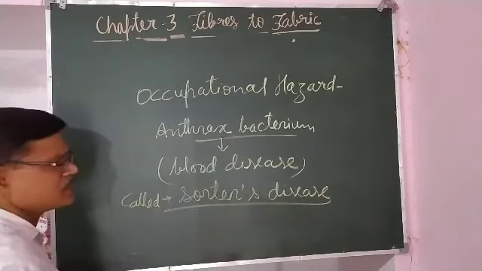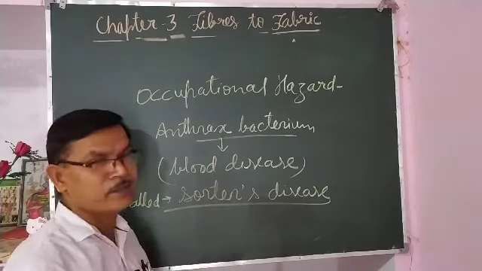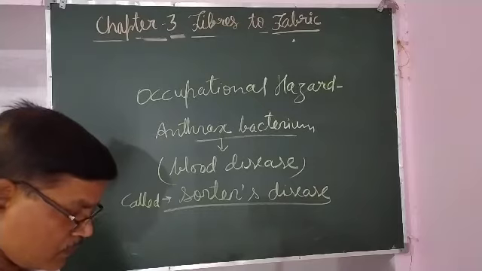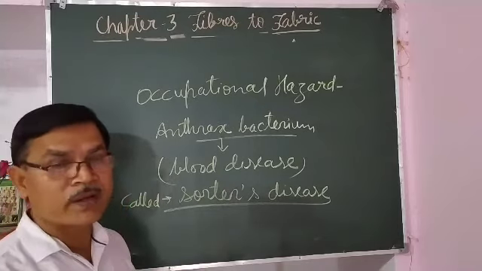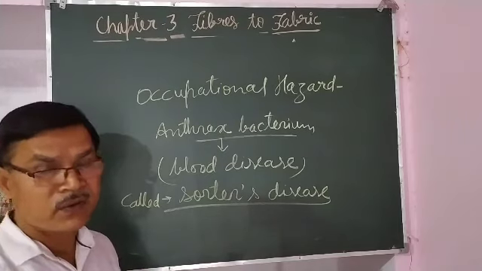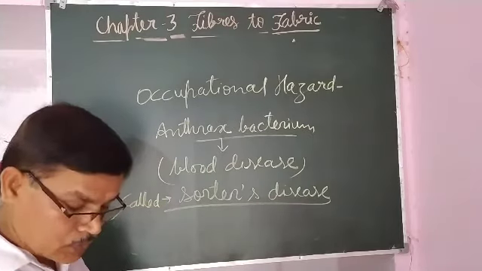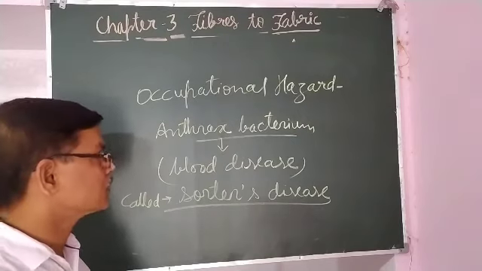So this Sorter's disease is caused by the anthrax bacterium, mostly in people involved in the wool production industry and in the sorting of fibers. So this was the occupational hazard in wool production.